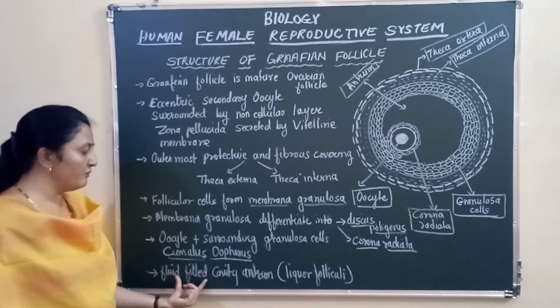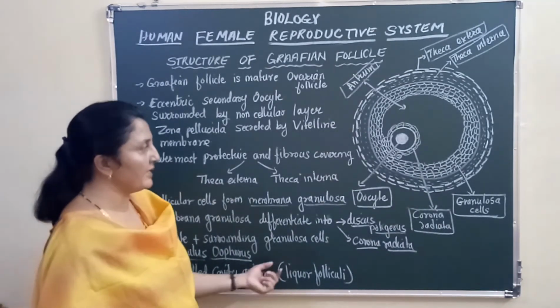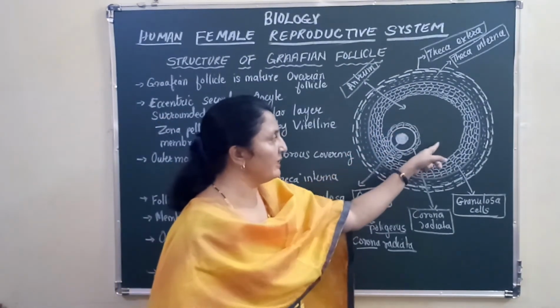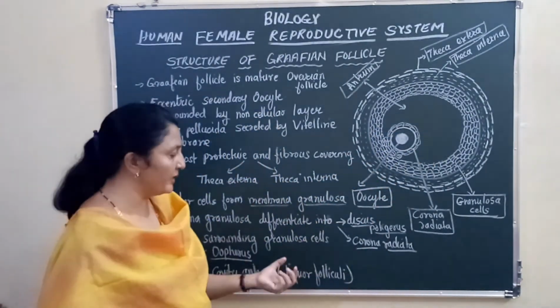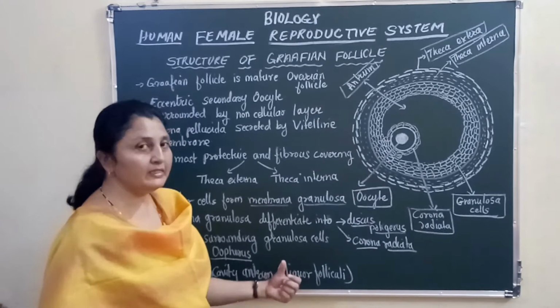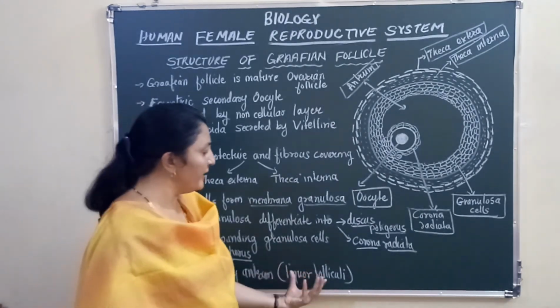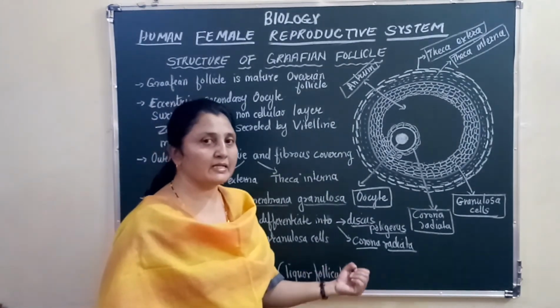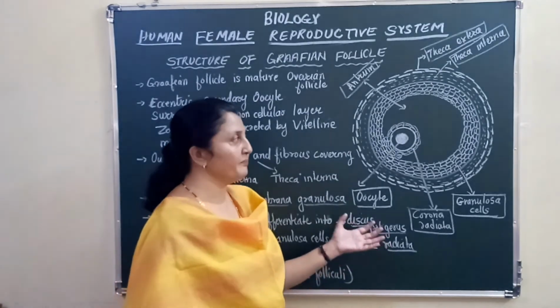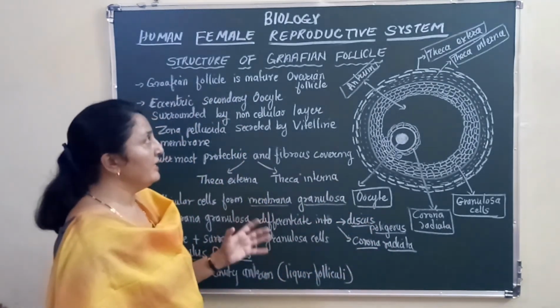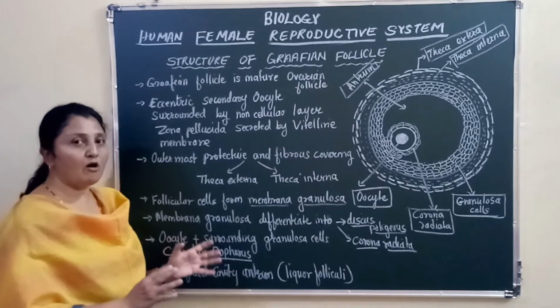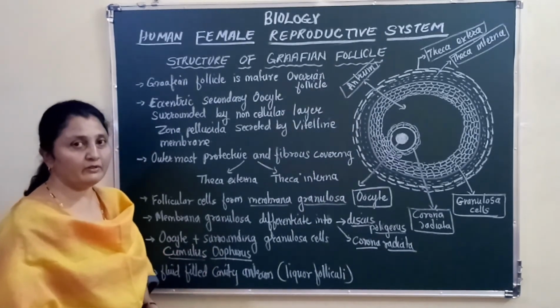Then there is a fluid filled cavity inside, right? You can see this cavity and it is filled with a fluid. This cavity is called the antrum and the fluid inside it is called liquor folliculi. So this, in short, is the structure of a mature Graafian follicle.